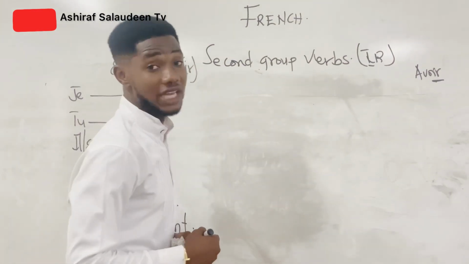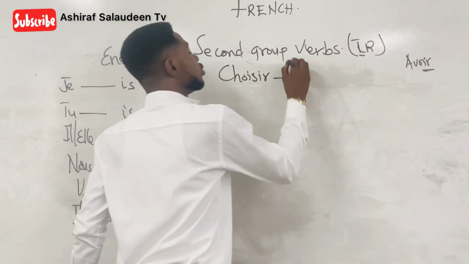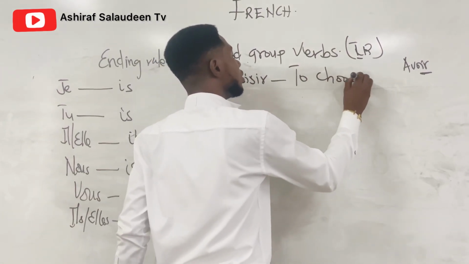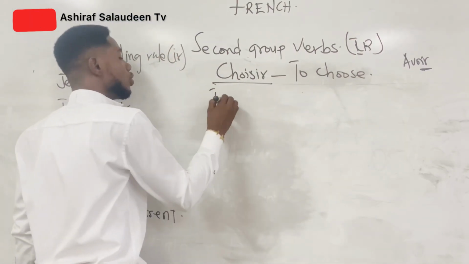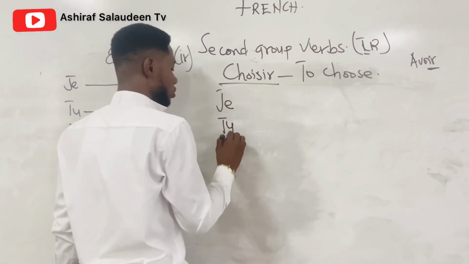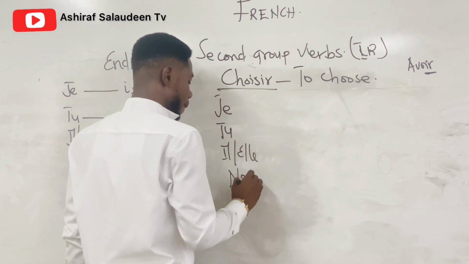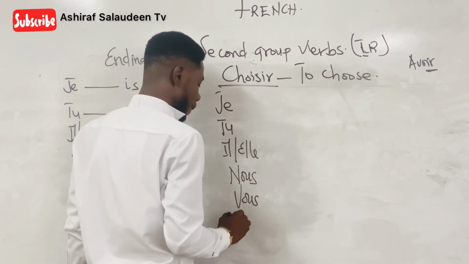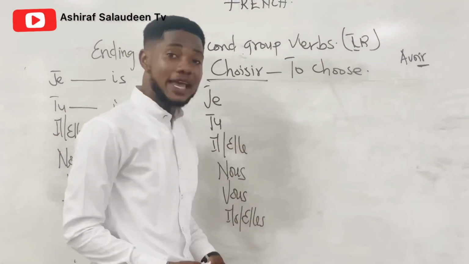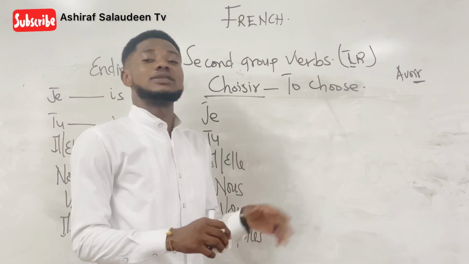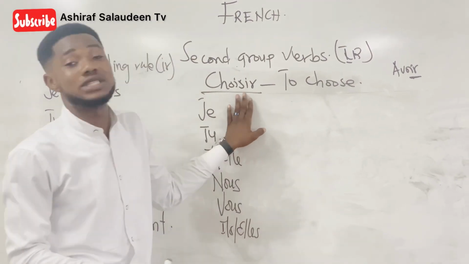So let's conjugate choisir, which is to choose. As usual, you write your personal pronoun. Then we look at what type of group verb this is. It is a second group verb because it ends with IR.